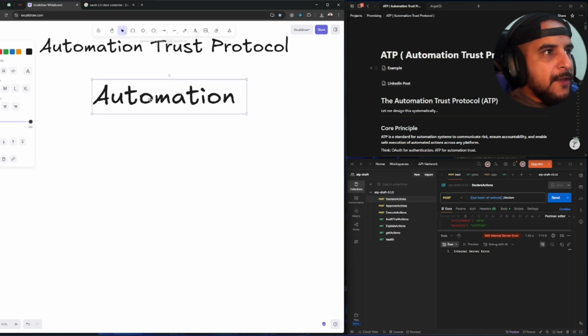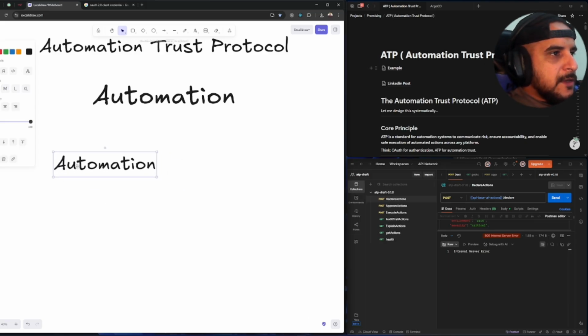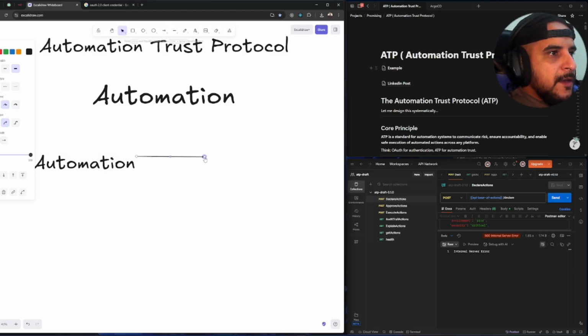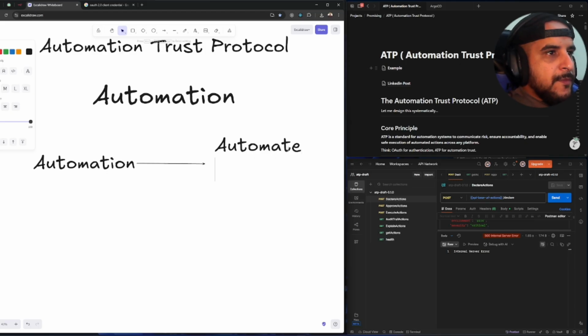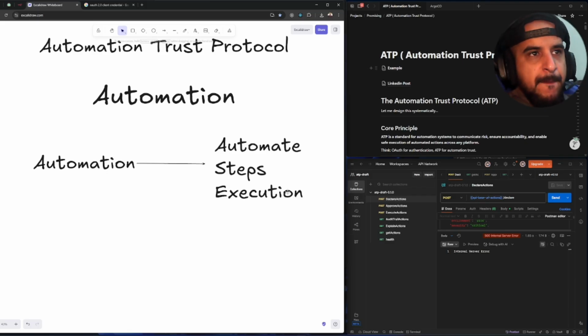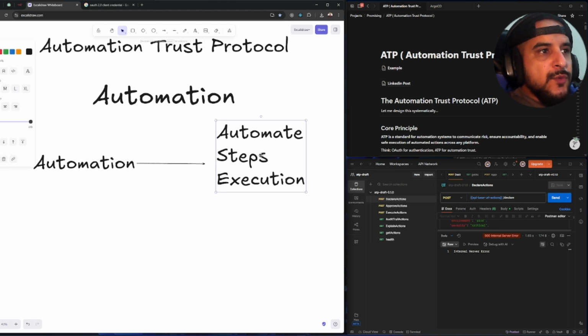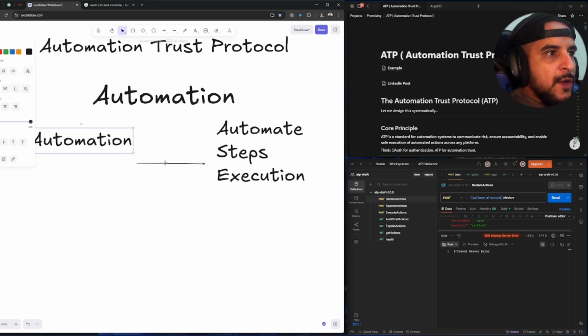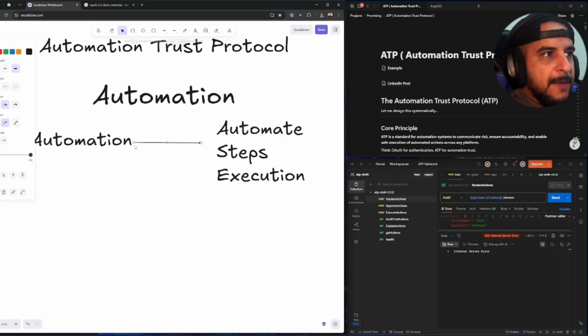So automation, a lot of people think automation, let's just put automation, it just means we have steps to automate, right? So we have certain steps and we want to automate them. And that's the tip of the iceberg when it comes to automation. A lot of people don't know that. And that's where the core problem lives when I came up with this solution.